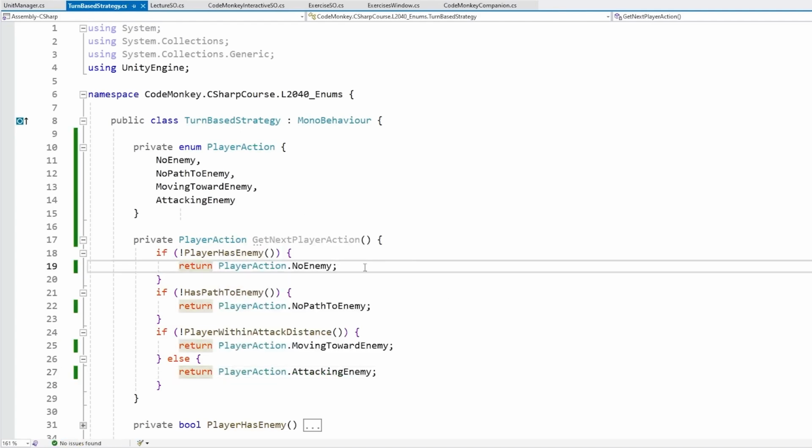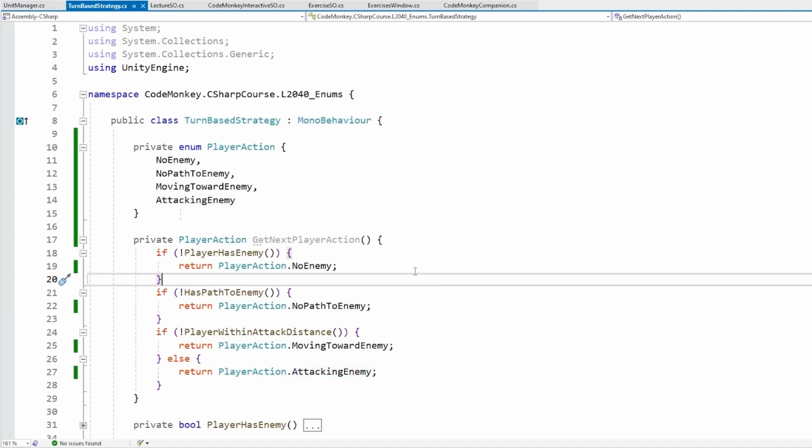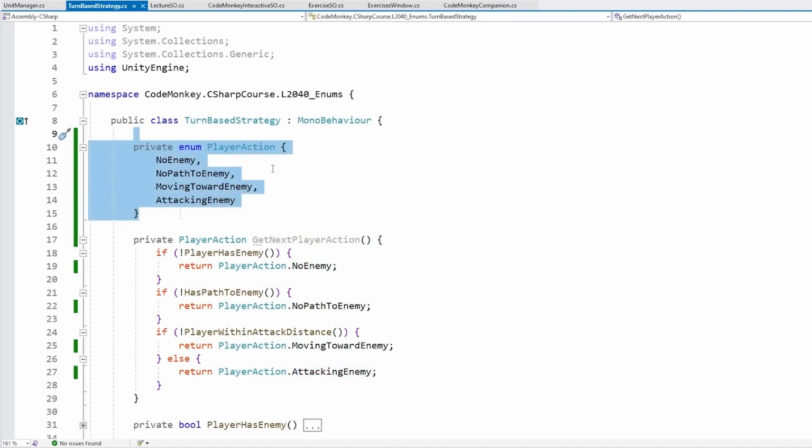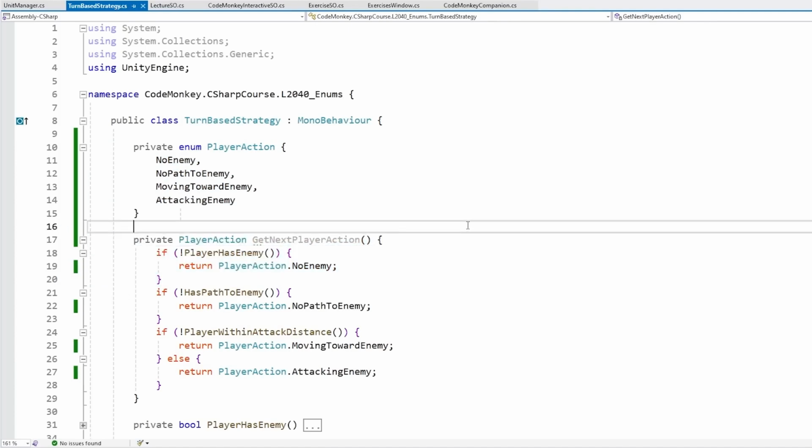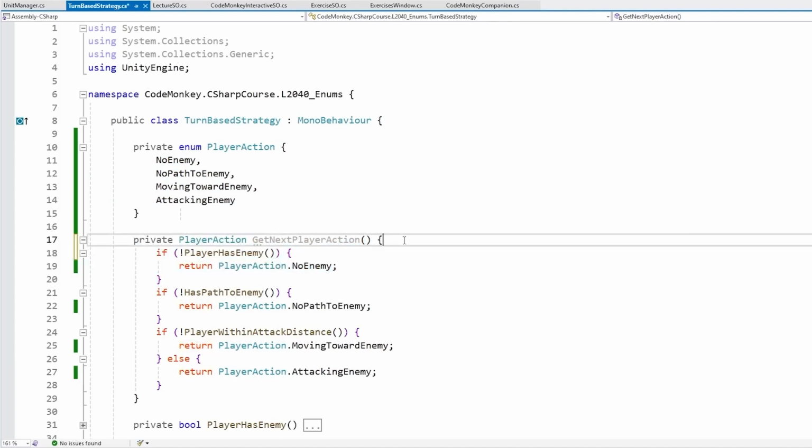So now we don't need those comments to explain what the number is supposed to mean. Just looking at the actual value itself, just like this, we can understand what exactly this is meant to be doing. So enums really are this simple. We just define the values for our enum and then use it in any way we want. By the way, here we are returning an enum, but an enum is really just a type. So we can do anything we want with it.